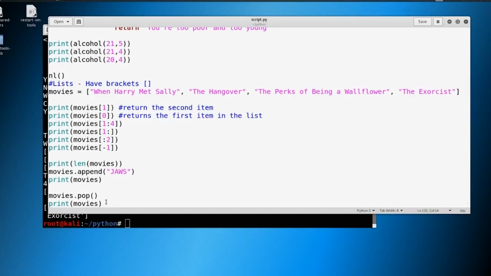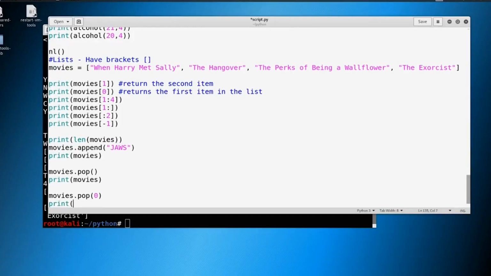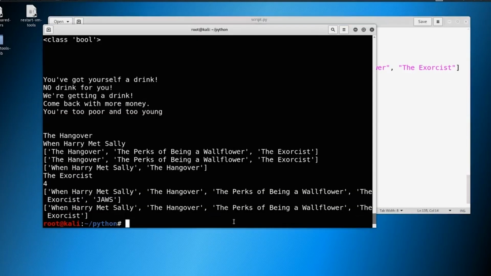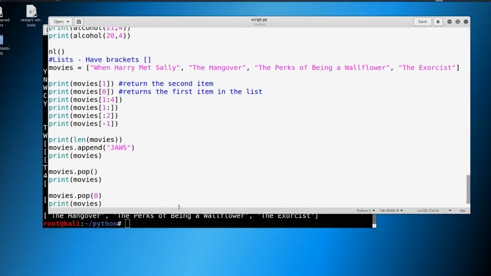Now, if we wanted to delete something like the first item or the second item, we could do movies.pop and let's say 0. We print movies. This will remove the very, very first item in the list. We should see When Harry Met Sally disappear. And there you go. No longer is When Harry Met Sally in our list. So this is a quick way that we can remove these items on the fly, if we need to get rid of this.